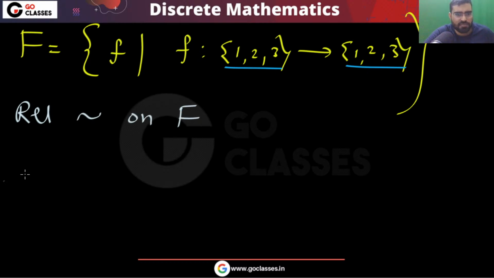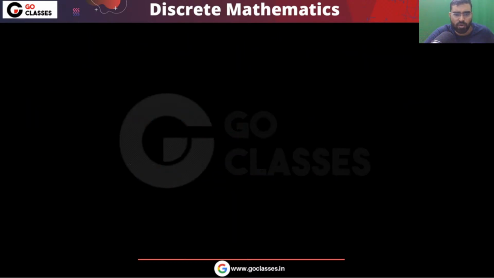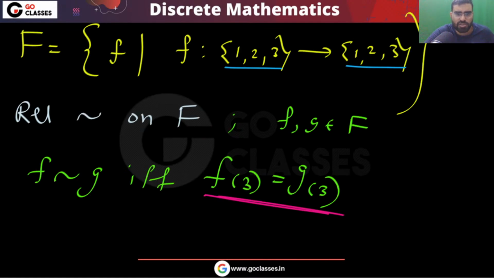And what are you saying? You are saying that if f, g belong to capital F, then f is related to g if and only if they have the same mapping on 3. If they have the same mapping on 3, then they are related. So first of all, you understand this question very clearly.